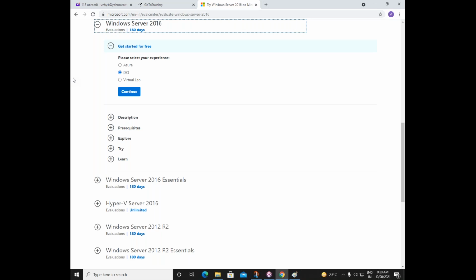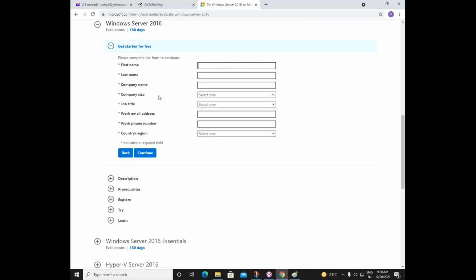So again, go to Google, just type Windows Server 2016 ISO image. It will redirect you to the Microsoft website. Just go to this Microsoft website, select this ISO option here and say continue. Once you say continue, it will ask you to enter some username, company name and all the details. So just enter some details there. After entering the details, just say continue here. Once you say continue, it will download your ISO image. It may take like 5-10 minutes to download the ISO image.